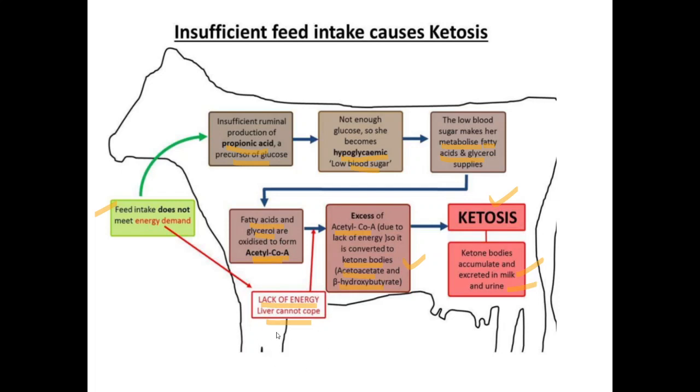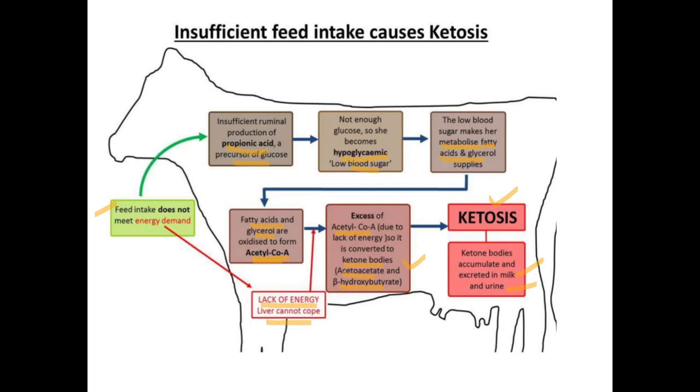The liver may undergo degenerative changes, and the animal can have a fatty liver. A lot of fat accumulates in the liver, hampering liver function. This again contributes to the degrading body condition of the animal.